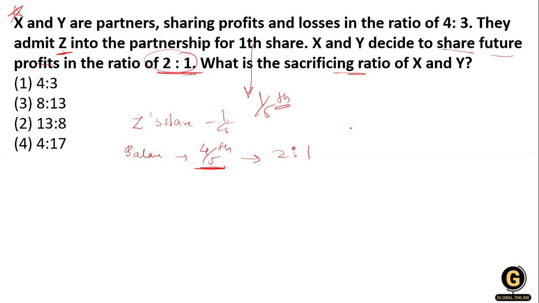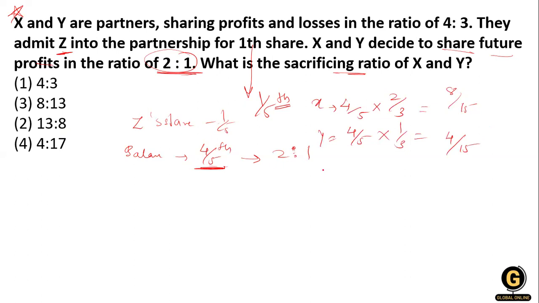So X takes 4/5 of the share in 2/3, and Y takes 4/5 of the share in 1/3. So how much do we get? We get 8/15 and here 4/15. Clear? This is clear.